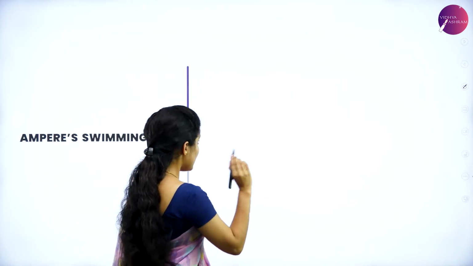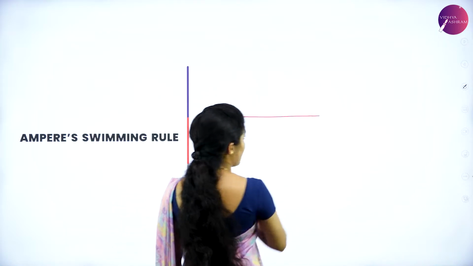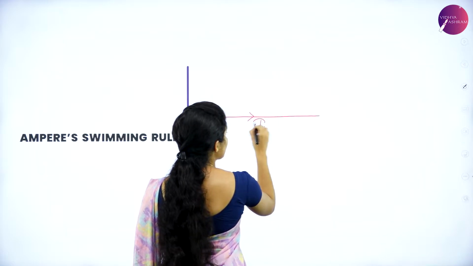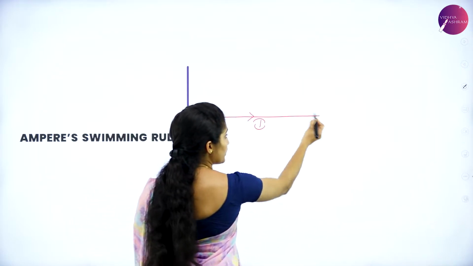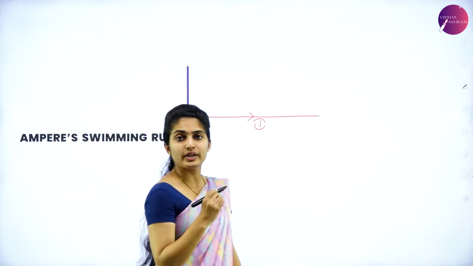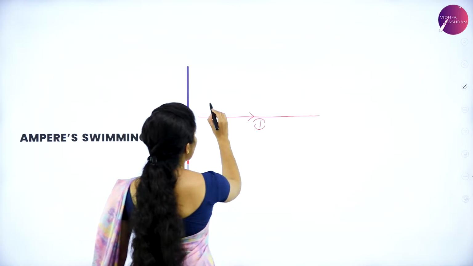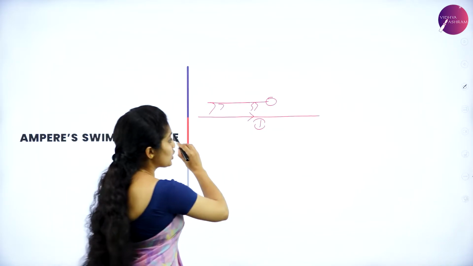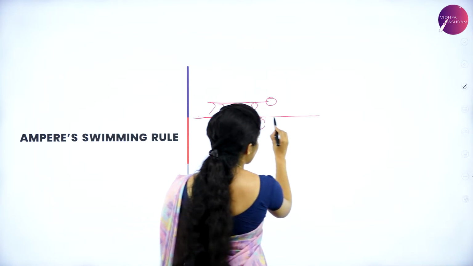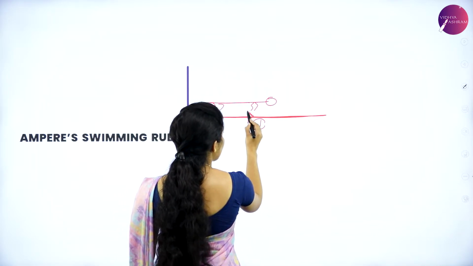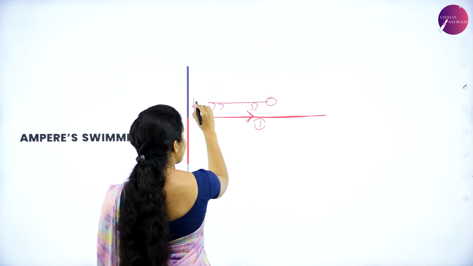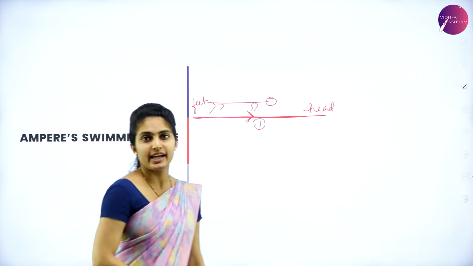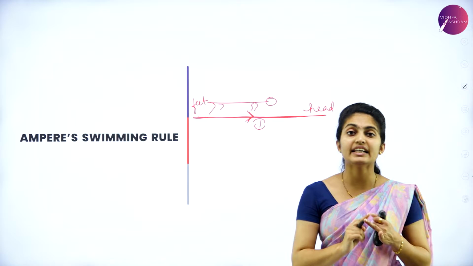Swimming rule, in the sense, suppose this is a conductor, and current is flowing in this direction, that is left to right. Left hand side towards right hand side. And suppose a man is swimming over here. If this is his hands and his legs, he is swimming. This is a swimming pool wherein the conductor is placed in this manner and current is said to move from his feet to head. The flow of current is from feet towards head. It is entering the feet and leaving at the head.